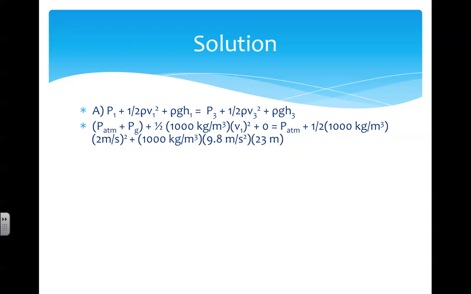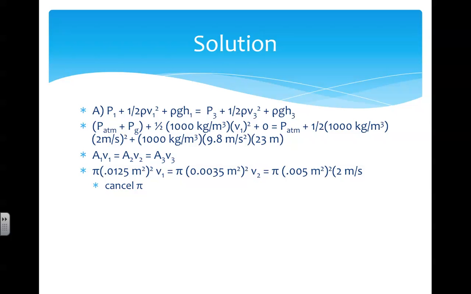The speed at the faucet is 2 meters per second, and the faucet is at a height of 23 meters above the pump, the original 22 meters plus that extra 1 meter above the pump. The problem is, we don't know the gauge pressure or the speed that the water leaves the pump, so we have to find the speed coming out of the pump using the equation of continuity. According to the equation of continuity, A times V is a constant, meaning that A1V1 equals A2V2, which is also equal to A3V3.